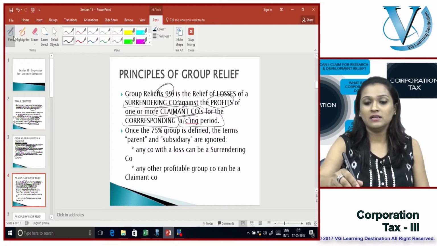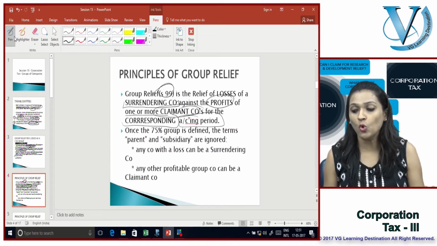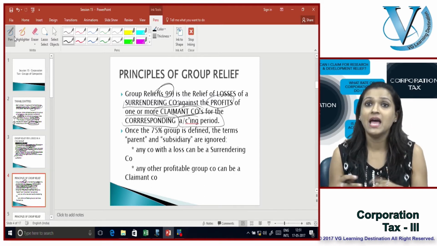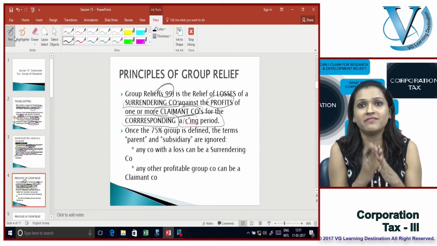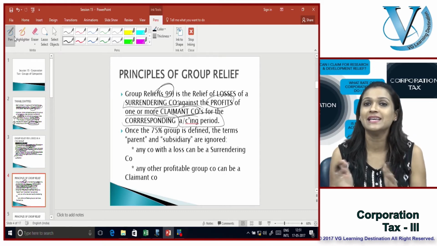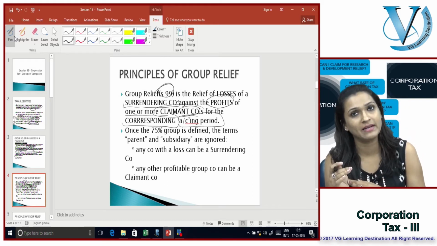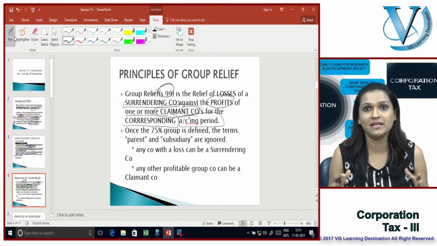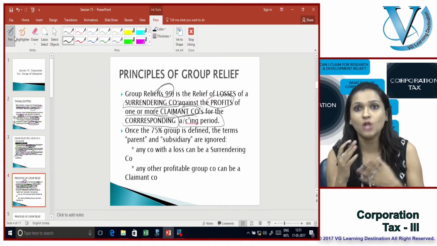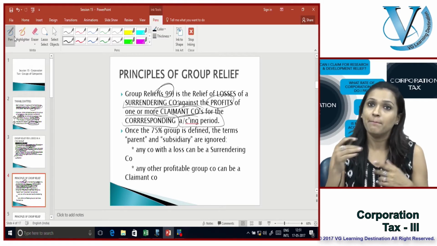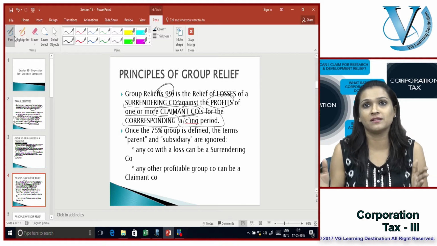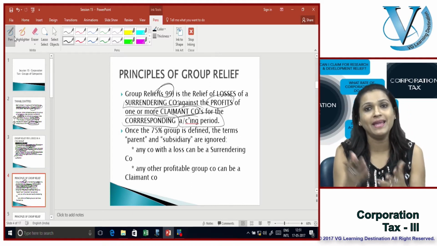Once the 75% group is defined, the terms parent and subsidiary are ignored, which means they in their own individual stance lose their identity. They are now just known as the surrendering company or the claimant company. They cease to exist as the parent company or the subsidiary company. The loss can be in any of the companies, be it parent or subsidiary, and can be set off against profits of any of the other companies, which may be parent or subsidiary.